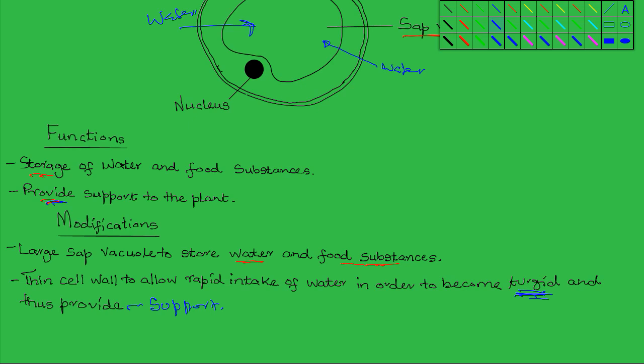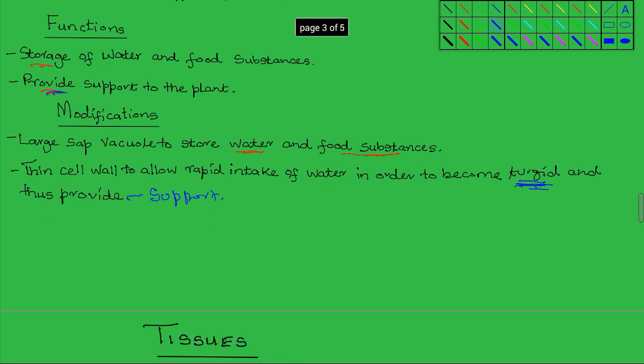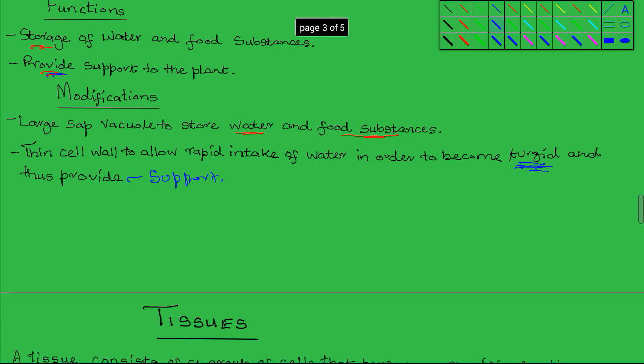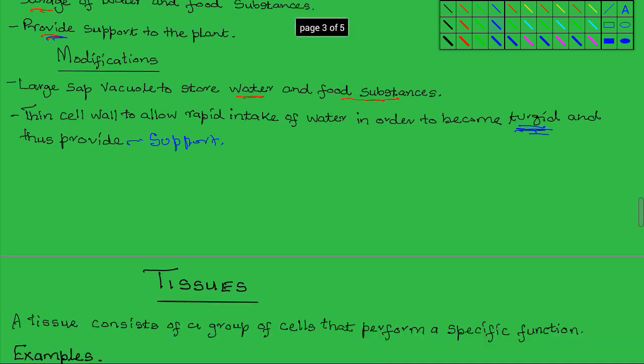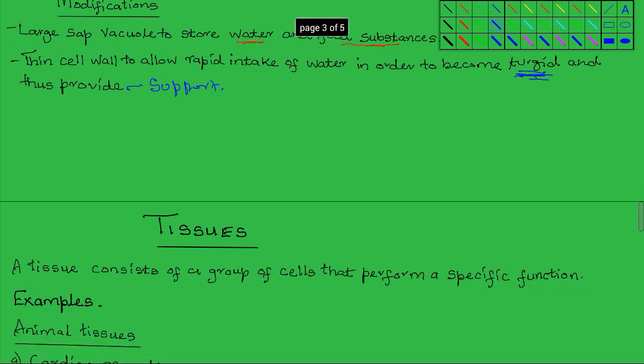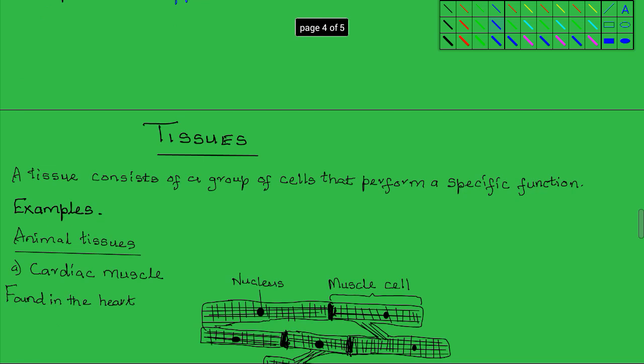So these are some of the specialized cells in both plants and animals. And as you've seen, each one of them has structural features that enable it to perform those specific functions.